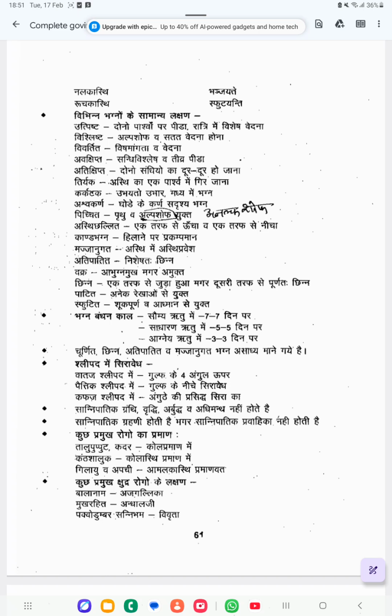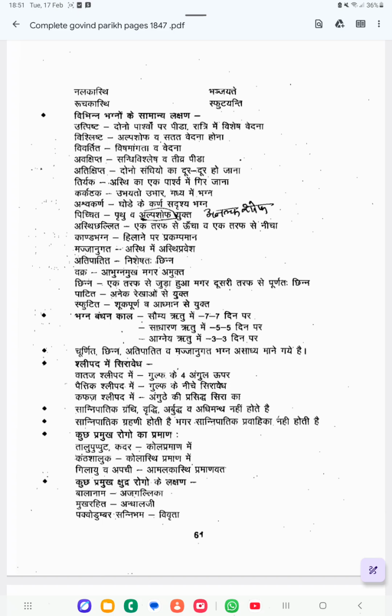In Kaphaja Shlipada, you have to do the Siraveda at the Angushta, the great toe. So these are the locations where you have to do Siraveda in each Shlipada: Vata, Pitta, Kapha.